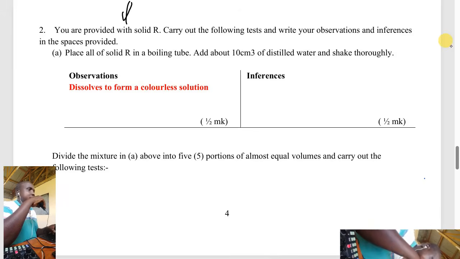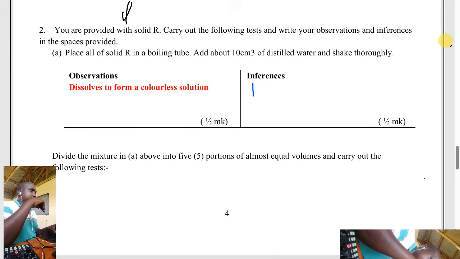Initially students would write "soluble solid present" or "soluble substance", and sometimes that is not marked. It is ignored.